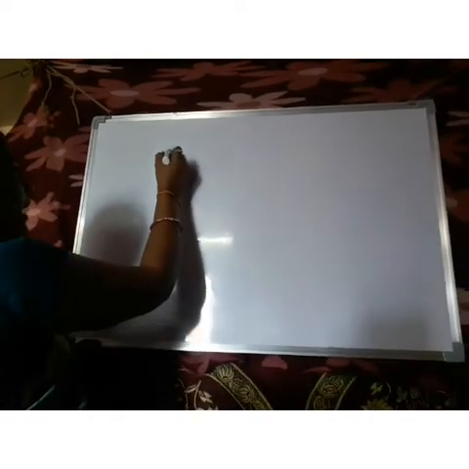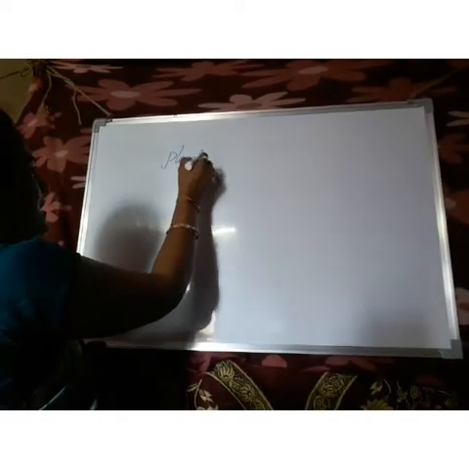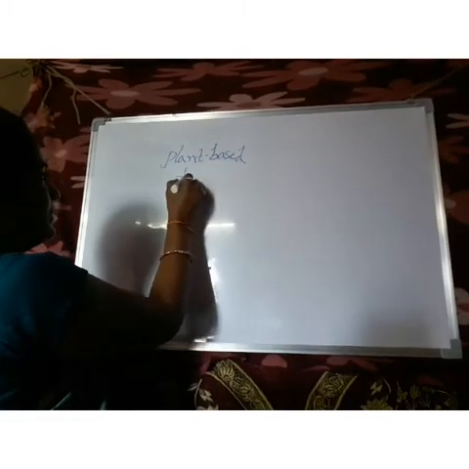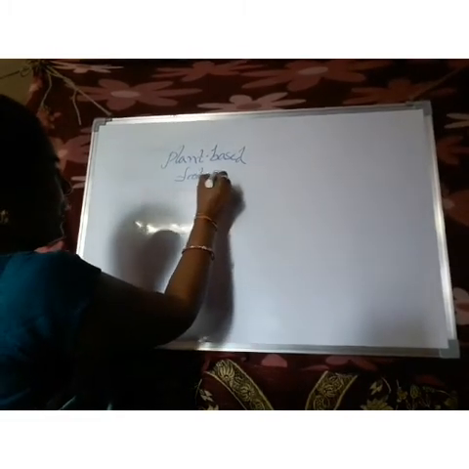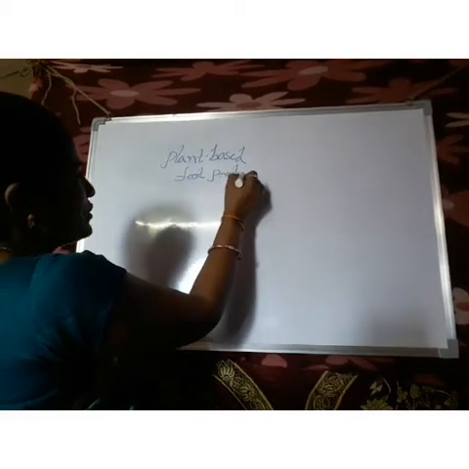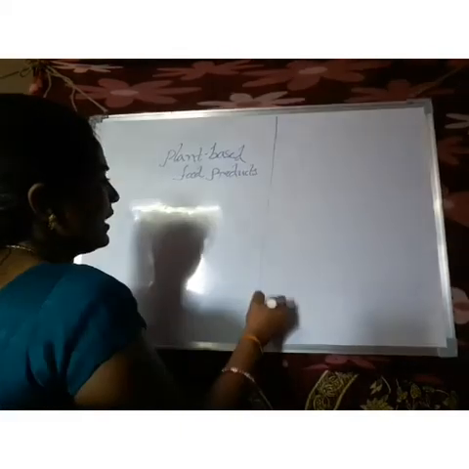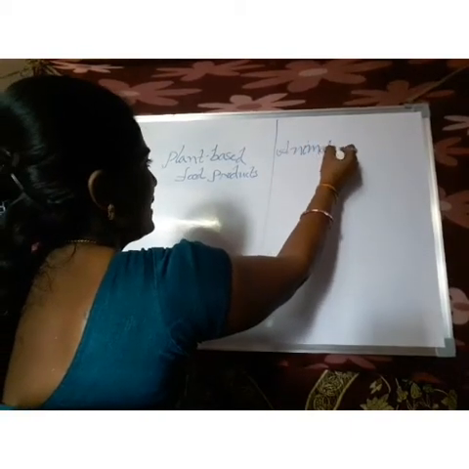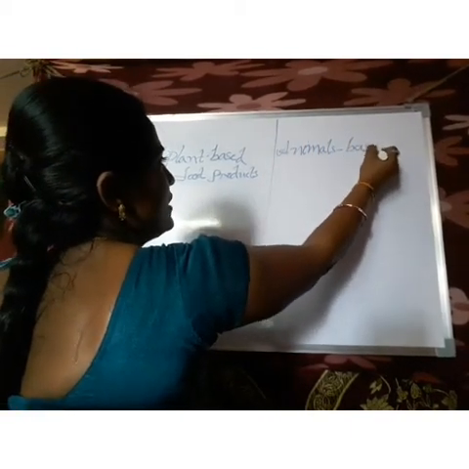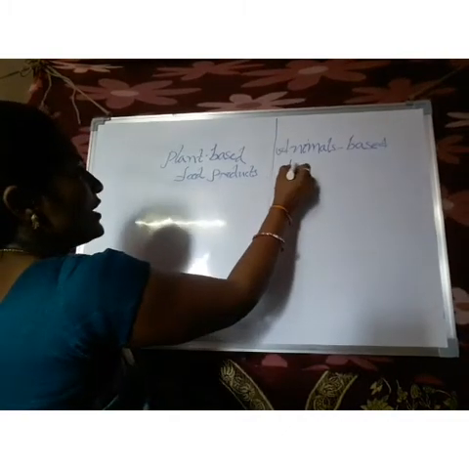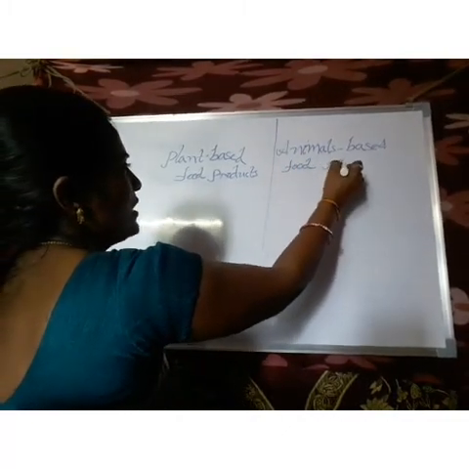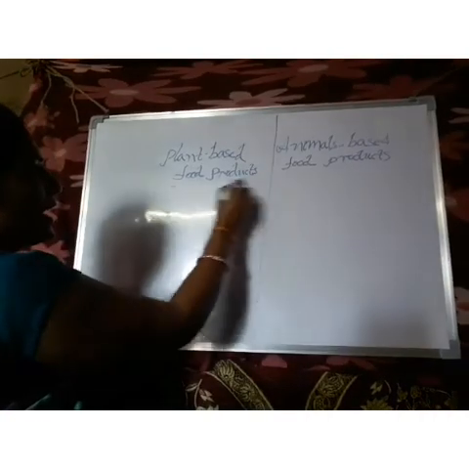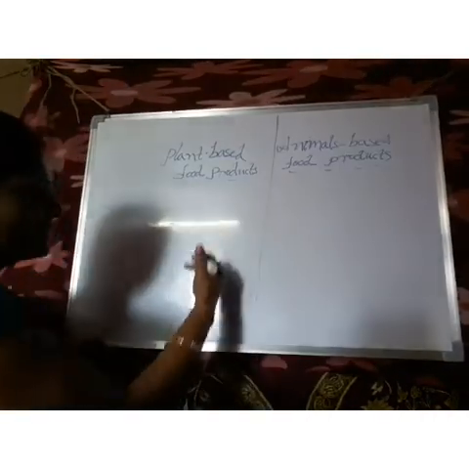And now in your textbook they have given a table of plant-based food products, and another table of animal-based food products. So children, while you are listening to this lesson, you have to write and fill in this table.